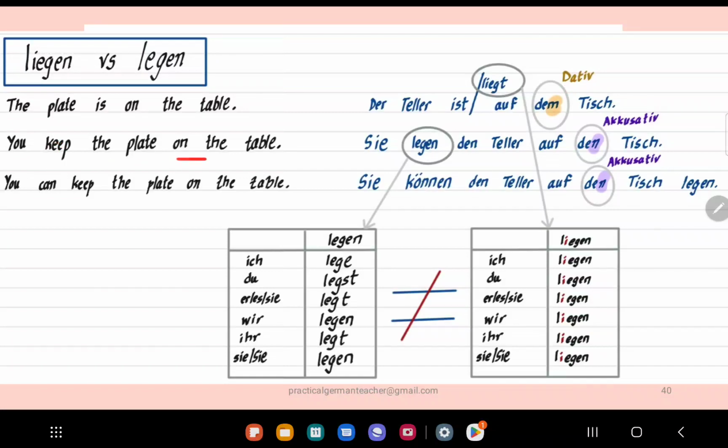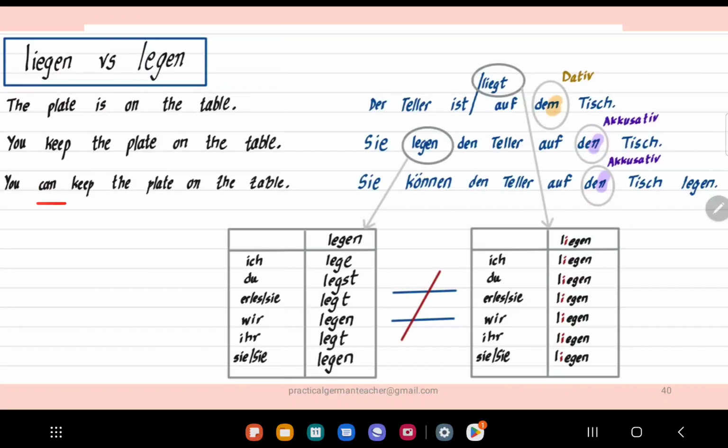But then if I say you keep the plate on the table, now the sentence implies there has to be some movement, right? So the plate has to be moved from where it is so that it is on the table, right? And the plate is lying on the table. You cannot say the plate is standing on the table. Maybe it's in some rack, but normally the plates lie on the table. So you will say, I'm being formal with you, sie legen den Teller. So Teller here is the object, it will be accusative. Then preposition auf, den Tisch. Here what comes after auf is not dative, but instead it is accusative. So here there is movement, so accusative.